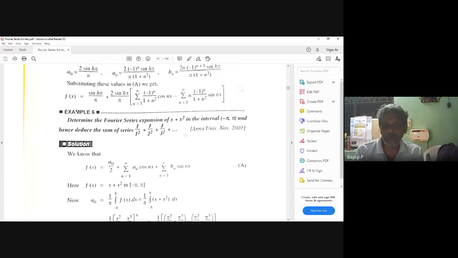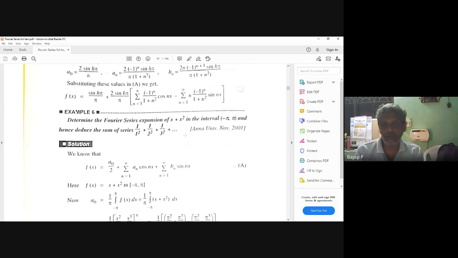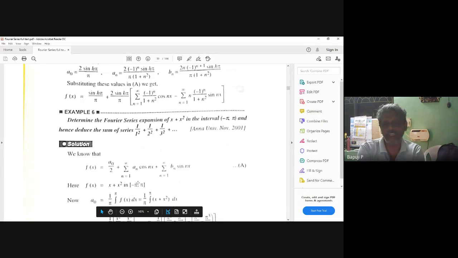By finding a naught, a n, and b n. First step, how will you write? F of x equal to a naught by 2 plus summation a n cos n x plus sigma running from n equal to 1 to infinity b n sin n x. In all problems, if they ask for a Fourier series, in the first line you have to write this.